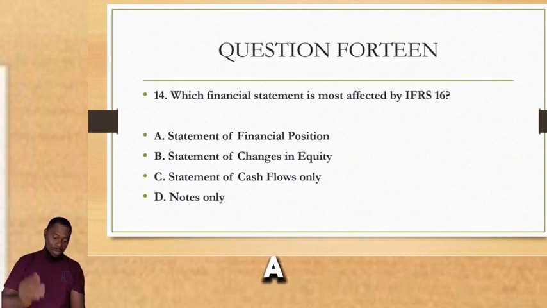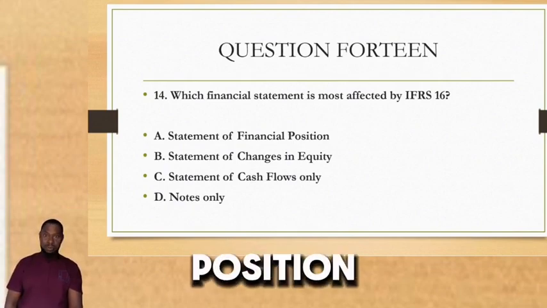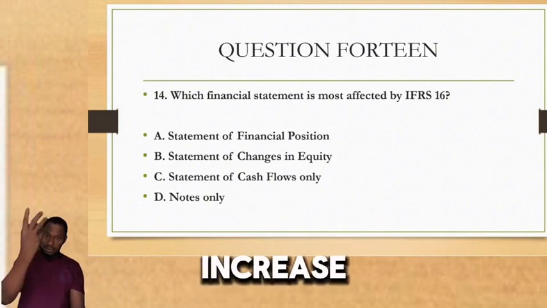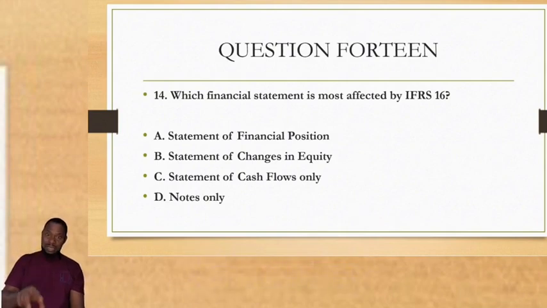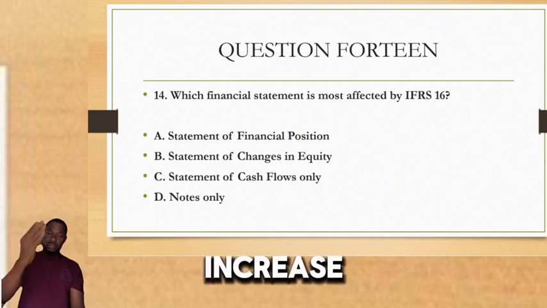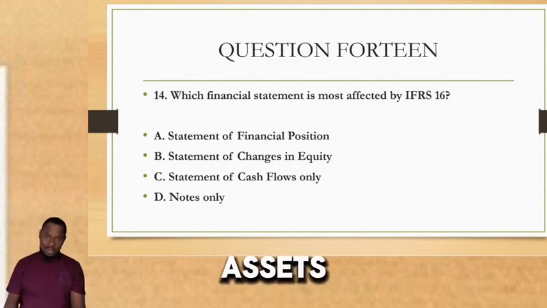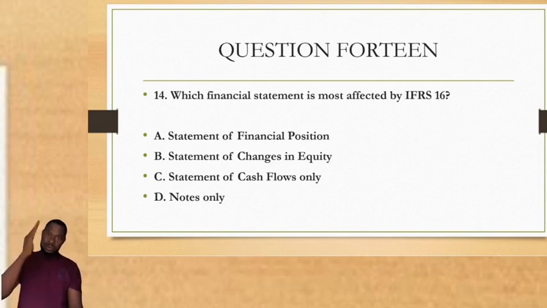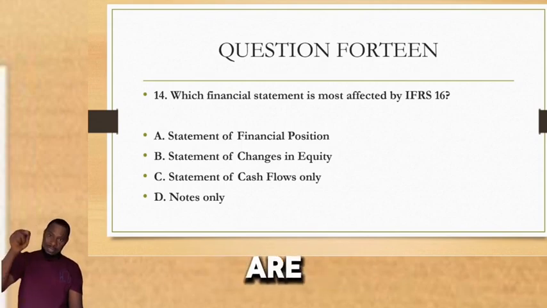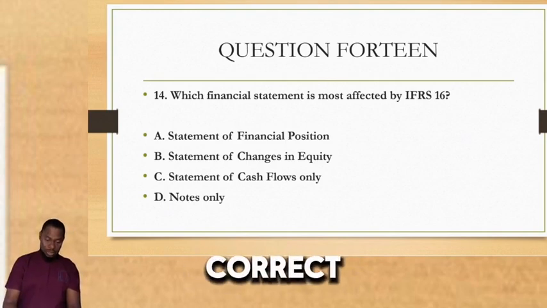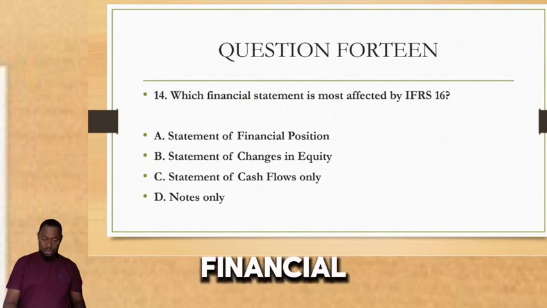Correct answer is A. That is the statement of financial position, also called the balance sheet. Why is it most affected? It is most affected because the right of use assets increase, and also the liabilities. That is the lease liabilities also increase. So you have the liabilities increasing in the balance sheet, and you also have assets increasing in the balance sheet. And of course, you know that assets and liabilities are treated in the balance sheet. That is a statement of financial position. So the correct answer is A, statement of financial position.